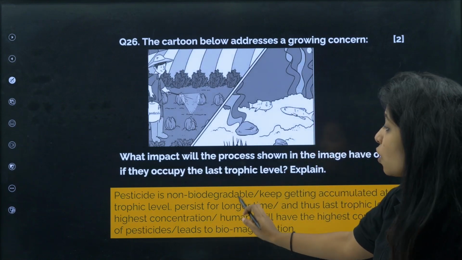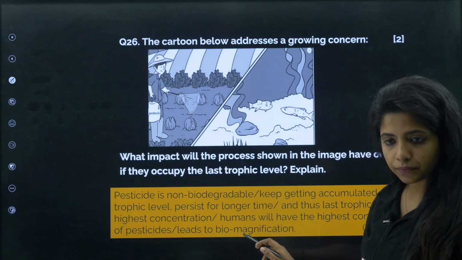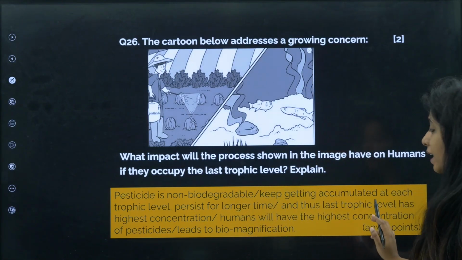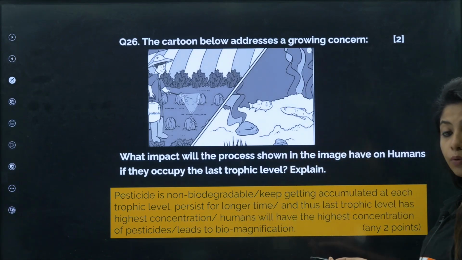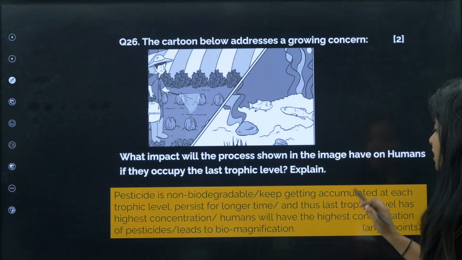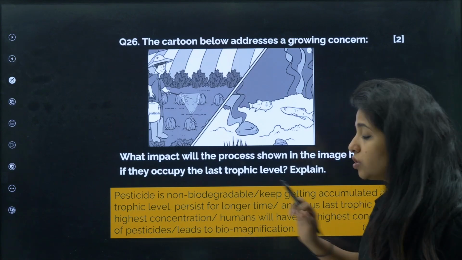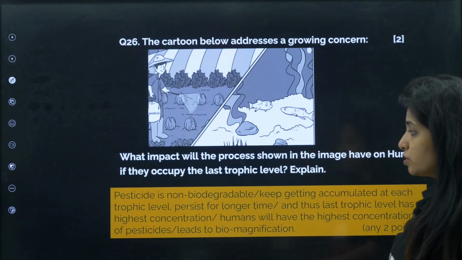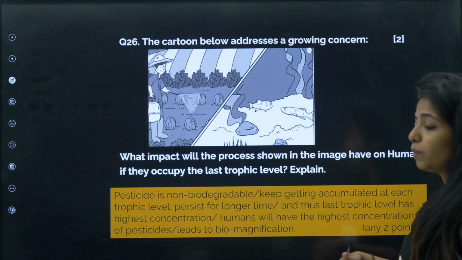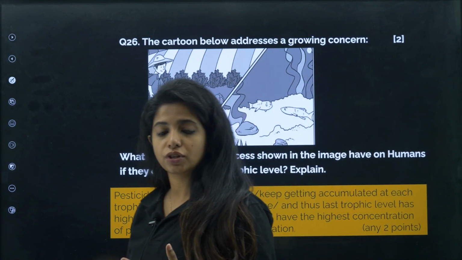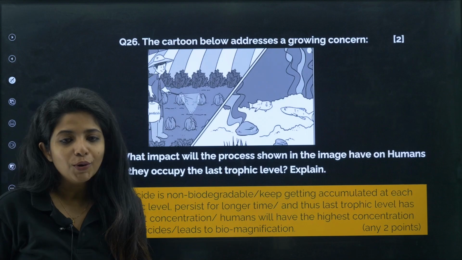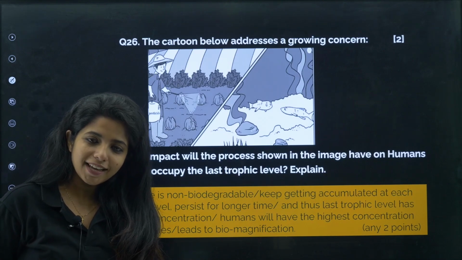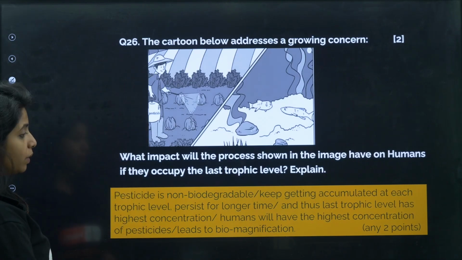So pesticide is a non-biodegradable thing. It keeps getting accumulated at each trophic level and persists for a longer time. Obviously, it is not getting broken down, so it will be there. And thus, the last trophic level has the highest concentration. Humans will have the highest concentration of pesticides, which leads to biomagnification. This is because of biomagnification that humans have the highest amount of pesticide, which is why they won't be able to live properly. Get it? This is how you need to answer in points, my dear children.